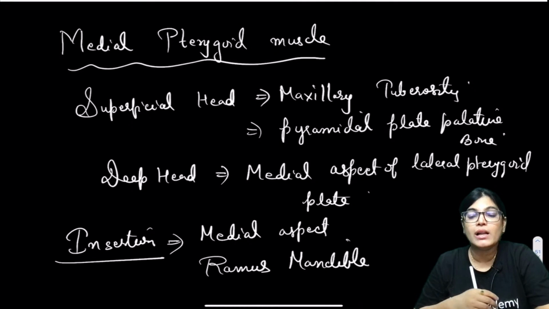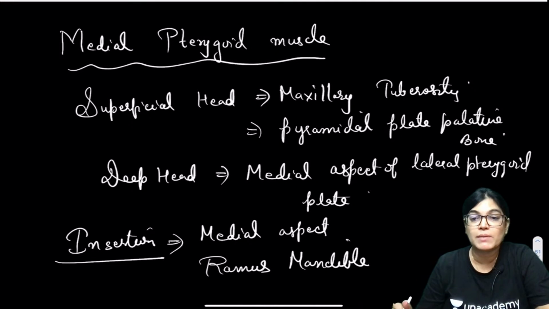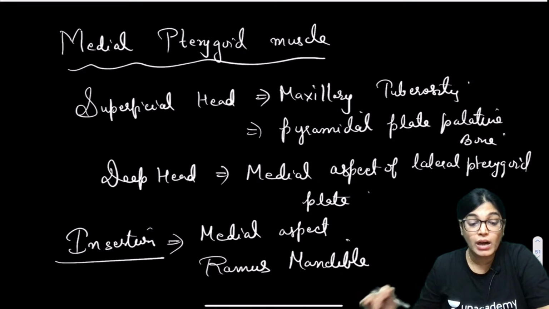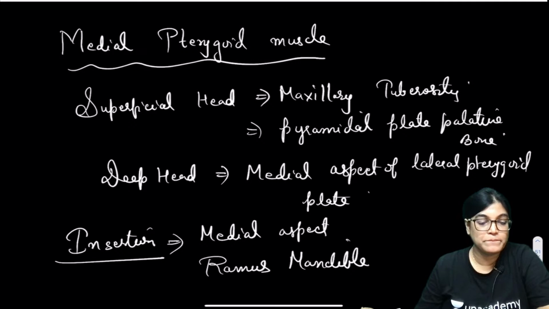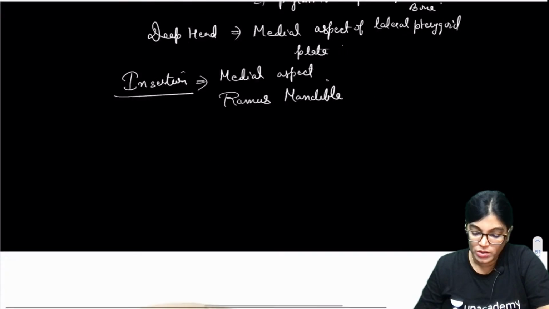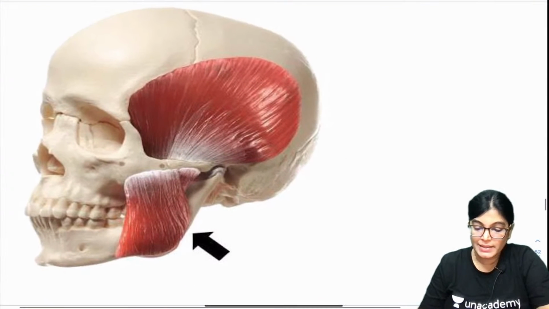Nerve supply. Can anybody tell me, all the muscles of mastication are getting innervation from which nerve? Anyone? They are all getting innervation from the mandibular nerve, a branch of the trigeminal nerve. So let's move on to the next, that is the temporalis and masseter.